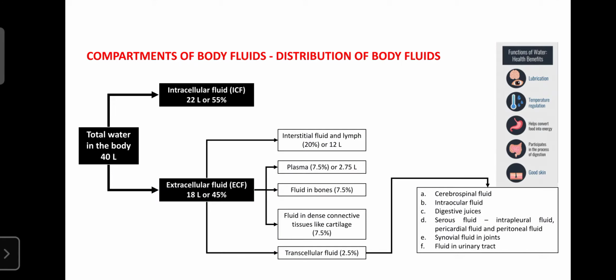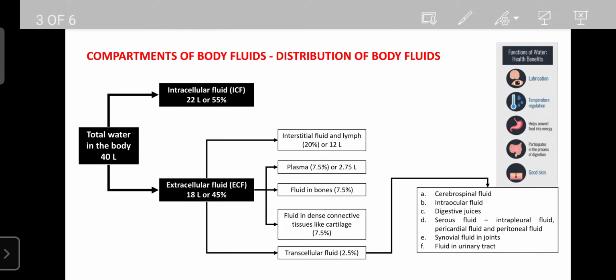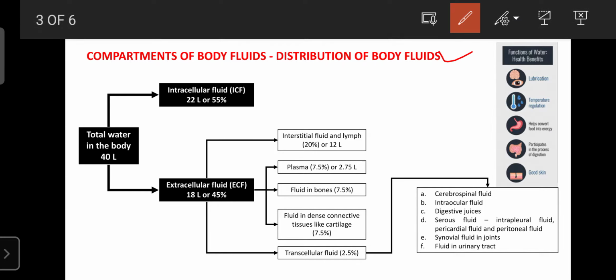Next, the compartments of body fluids and the distribution of the body fluids. The total body water in our body, if the body weight is 70 kg and the person is healthy, will be 40 liters of body fluids. That 40 liters is distributed into two parts.